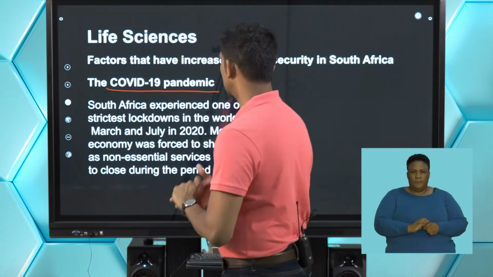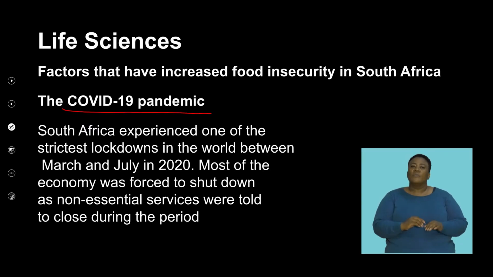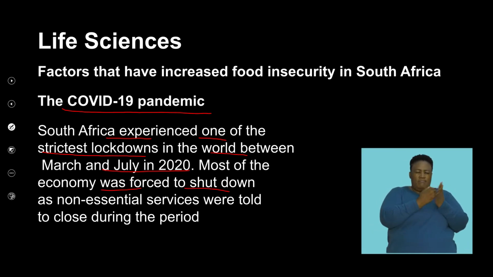So we've experienced one of the strictest lockdowns in the world between July 2020 to current. Most of the economy was forced to shut down, and non-essential services were told to close during this period. And as I mentioned, this means that the ability to earn an income was affected.